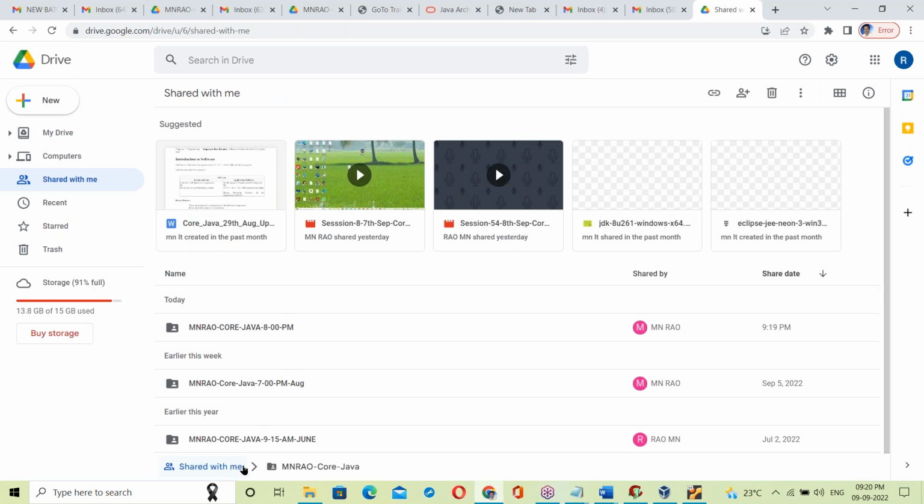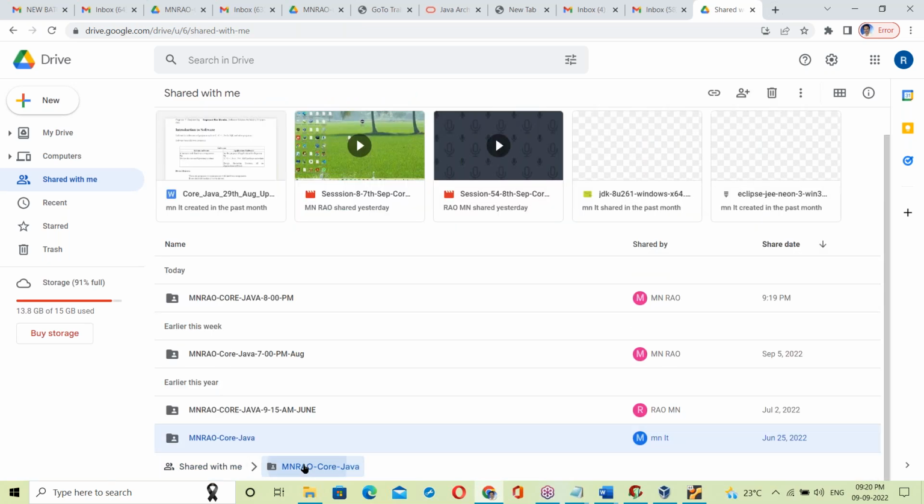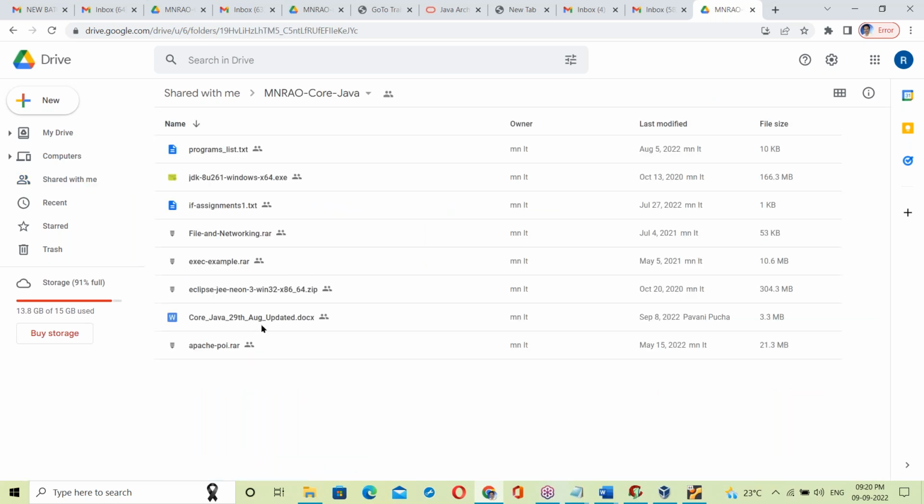Next, there are two folders: the MNRAP course folder and the MNRAP 8 p.m. folder. One folder is for recordings, the other folder is for the material. From this you can download.